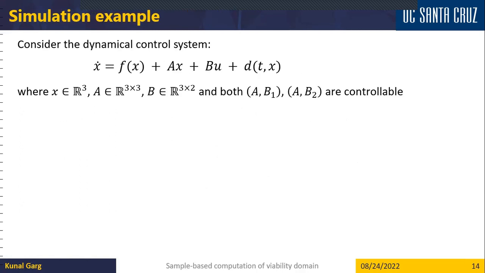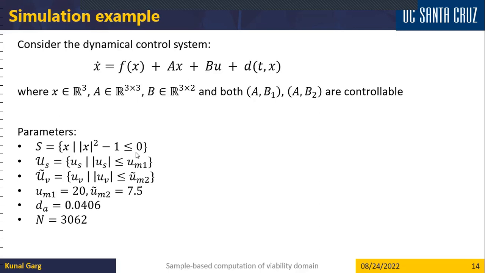We present a simulation example to demonstrate how our system actually works. For that, we consider a nonlinear system where we have two inputs and three states, and we assume that the pairs (A, B1) and (A, B2) are both controllable. So if any of the inputs are attacked, we can still control the system with the other input. Our safe set in this case is just the unit sphere, and we have individual input constraints.